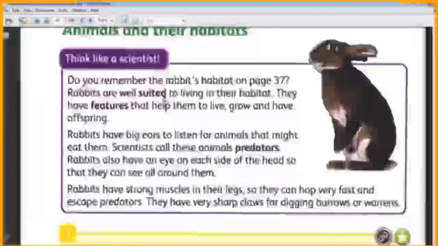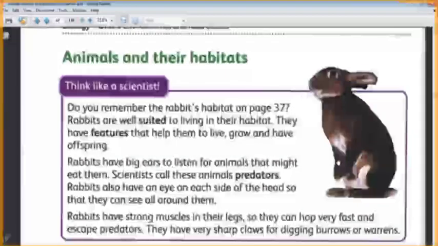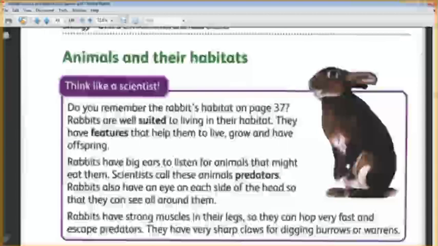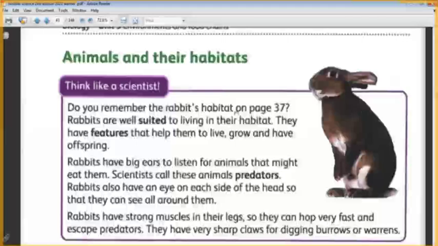Okay, we have some examples of animals in their habitat. The first example that we have is this rabbit. God created this rabbit and its body is suited to live in its habitat. What is the meaning of suited? It's suitable. It's perfect to live in its habitat.